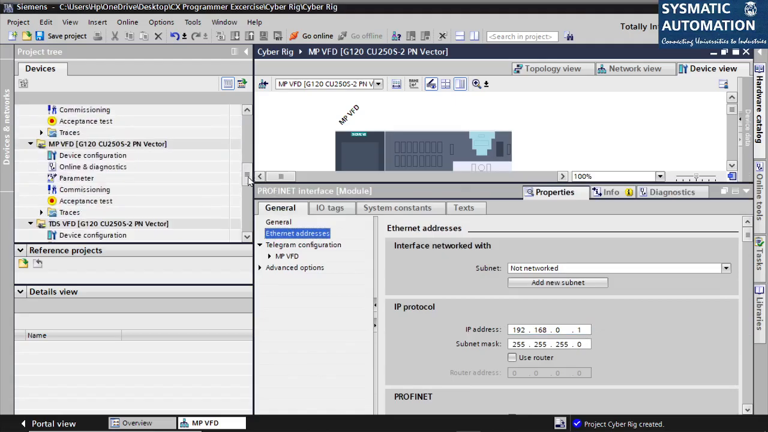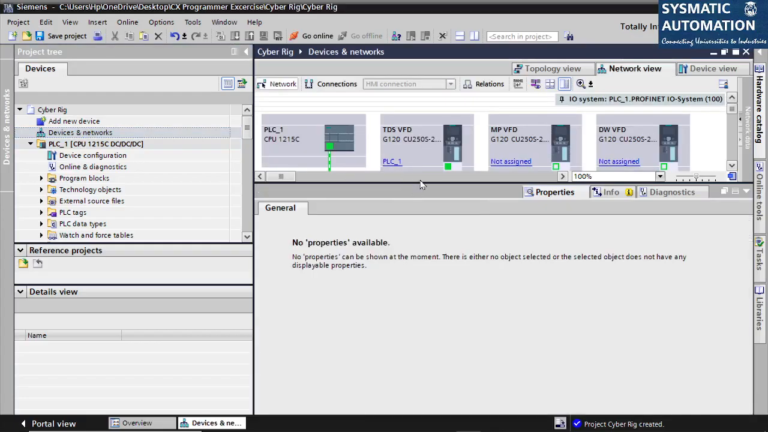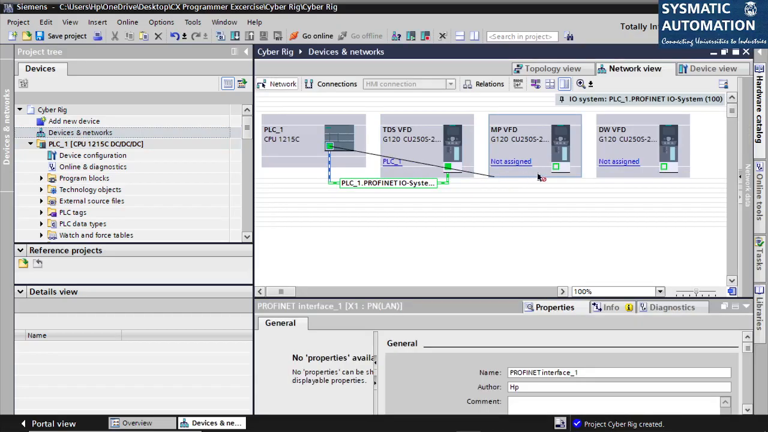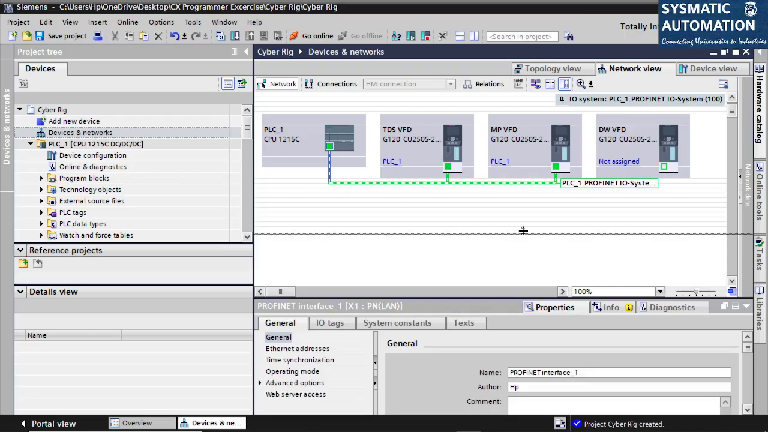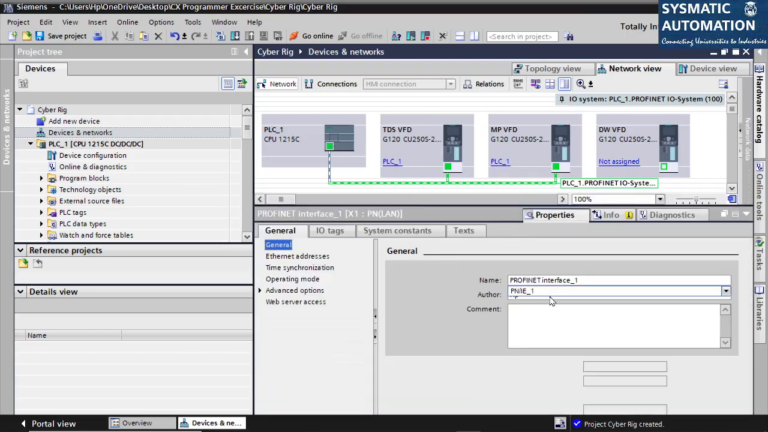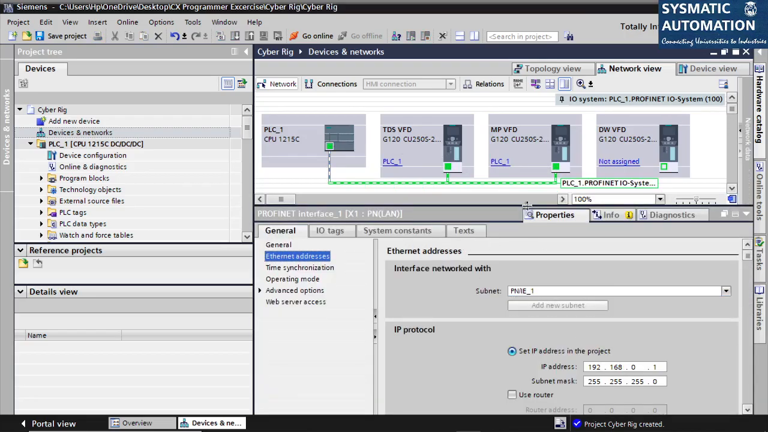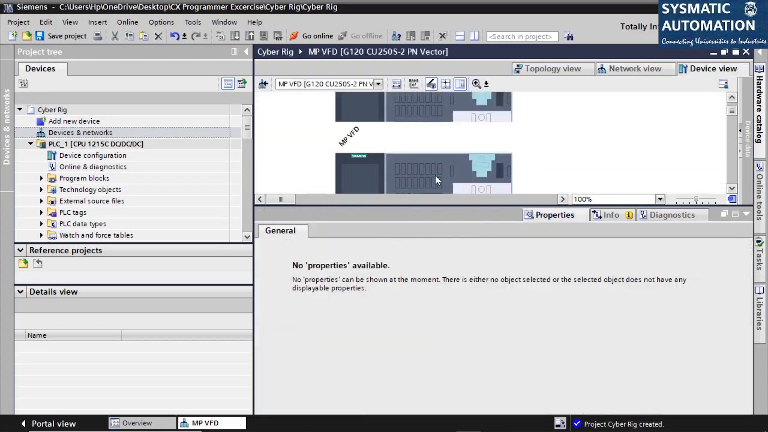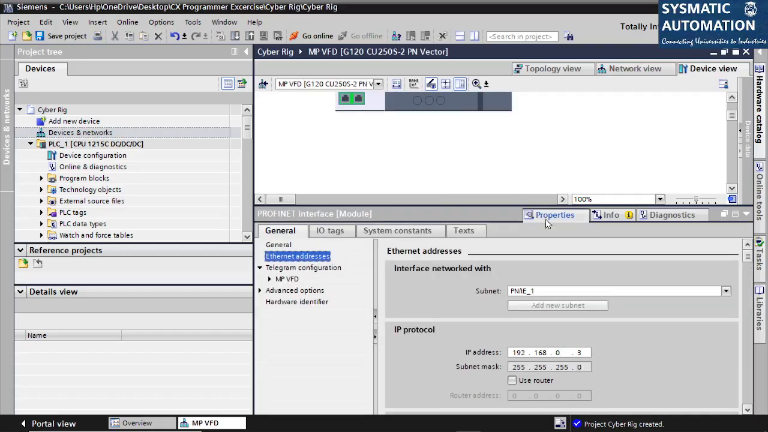Right? Now the other way of doing it is devices and networks. I will connect this PLC again with this VFD. Now see, once I connect it, the IP address for this will change. See, it automatically changed to number 3.